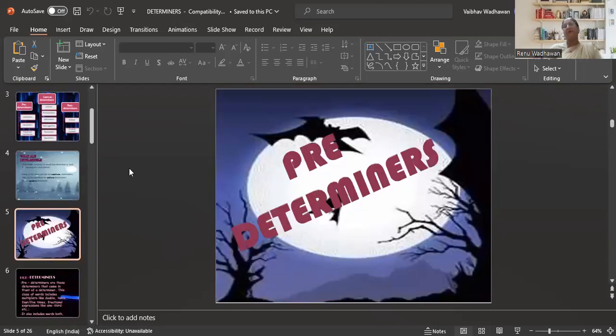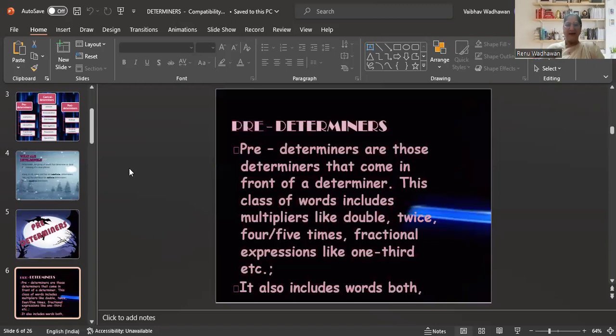Let us talk about the predeterminers. What are predeterminers? Pre means before, so they are the determiners which come before a determiner. You'll be surprised how it is possible, but yes, it is possible. Predeterminers are those determiners that come in front of a determiner.